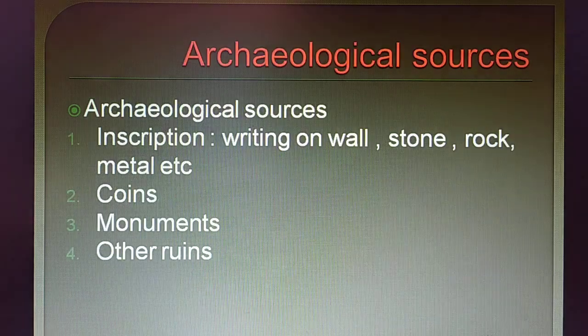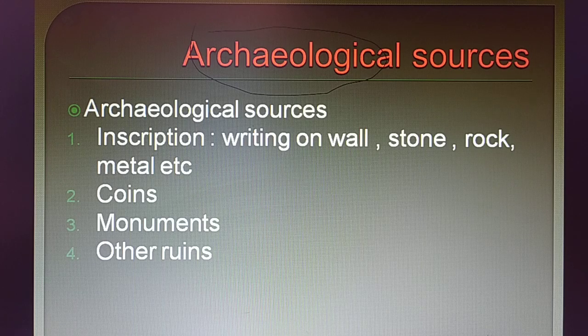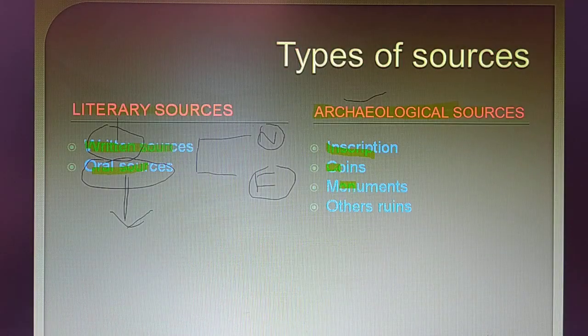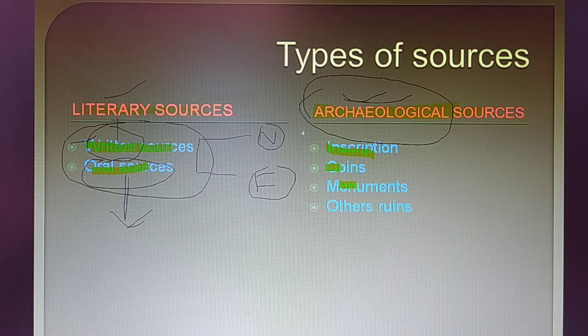Next, let us come to another topic. The second type of sources is archaeological sources. Let me make it clear: sources can be divided into two parts, which I made clear in the very beginning. History sources are divided into literary sources and archaeological sources. So far we have discussed literary sources, both written and oral. Now we are going to discuss archaeological sources, where there is no written form.